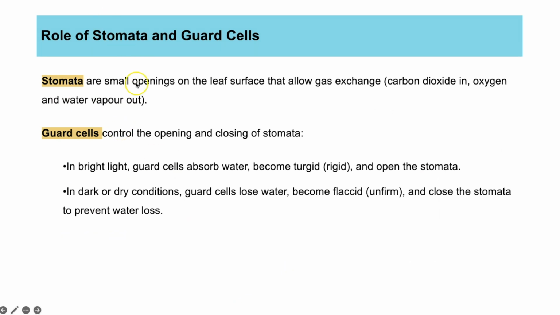So a little bit more here. The stoma, or stomata for plural, are the small openings on the leaf, and that is where we have gas exchange, but also water vapour can evaporate. The guard cells are controlling the opening and closing of that stomata, and in bright light, guard cells absorb water, and that makes them turgid or rigid, so they bend and curve and they open. That means plenty of carbon dioxide can diffuse in through the stomata and be used in photosynthesis. In dark or dry conditions, the guard cells lose water, so they become flaccid or unfirm, and that causes them to close together, and that closes the stomata, so you don't get water loss.